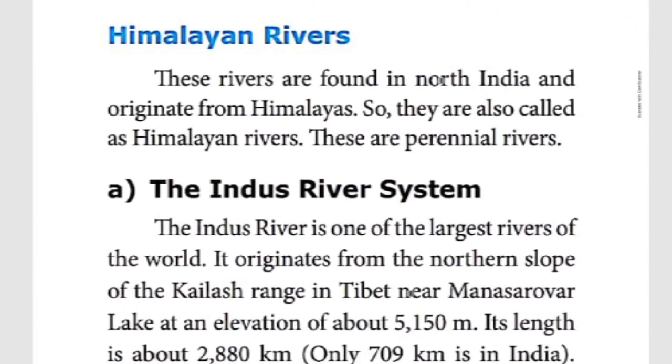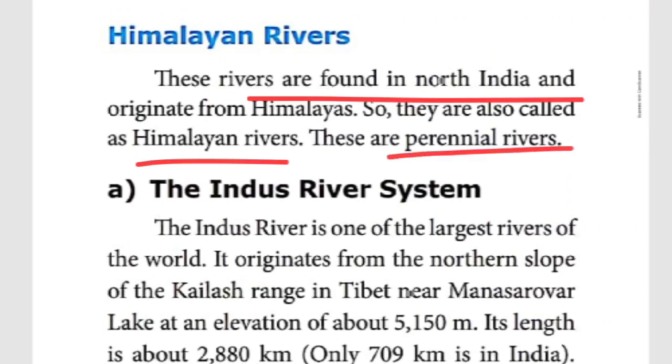So where are these rivers located? In the northern part of India, in North India. Mainly these rivers originate from the Himalayan mountain, so they are called Himalayan rivers. What is the nature of these rivers? They are perennial rivers. Throughout the year water will be there. That's called perennial rivers.